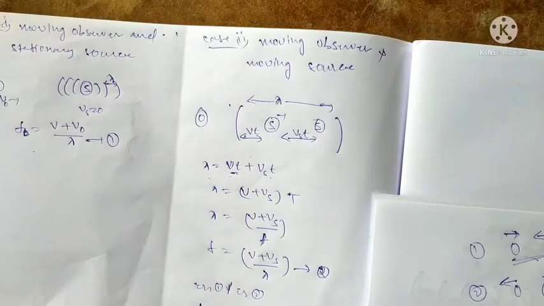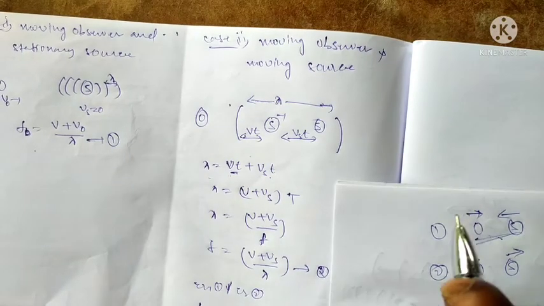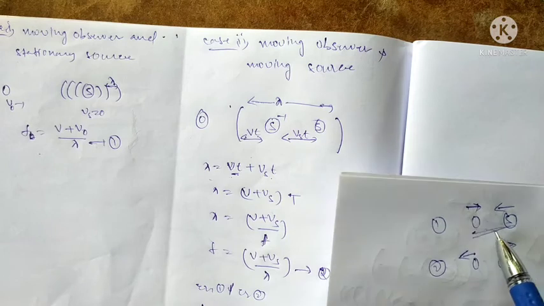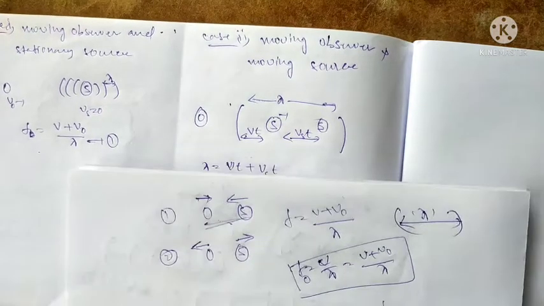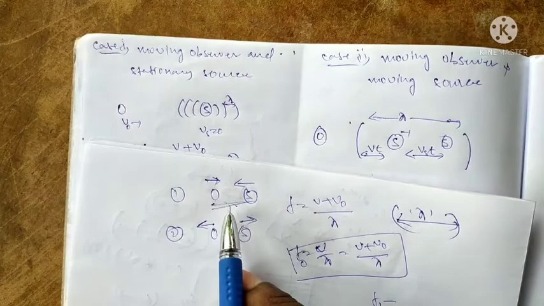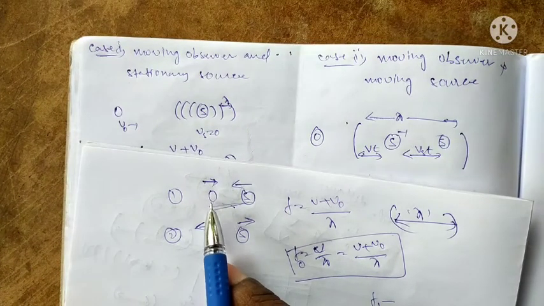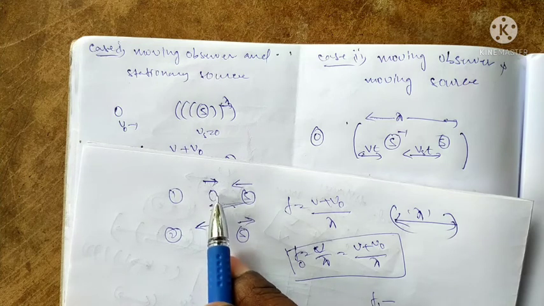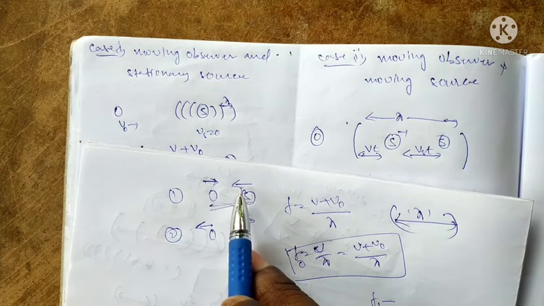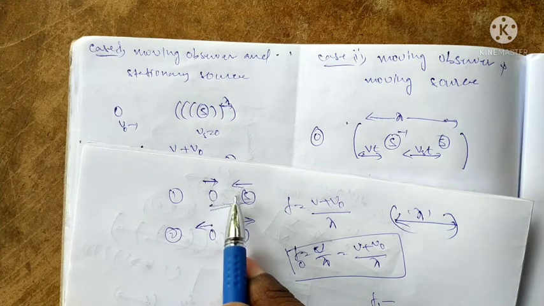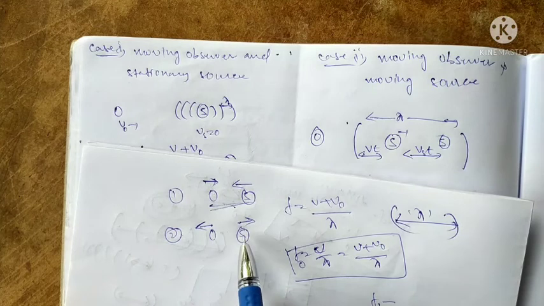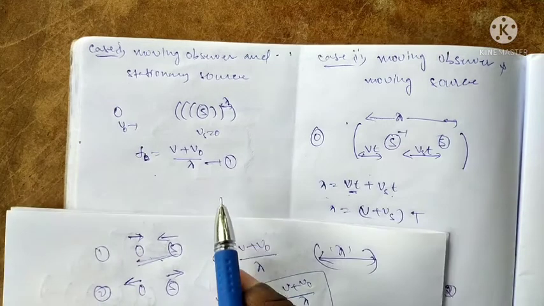Finally, the fifth case is when source and observer both are in motion. Both in motion means, first, the case in which source and observer both move towards each other. Observer is towards the source, source is towards the observer. And also the other one, the observer is away from the source, source is away from the observer. Okay, now this is the first case.